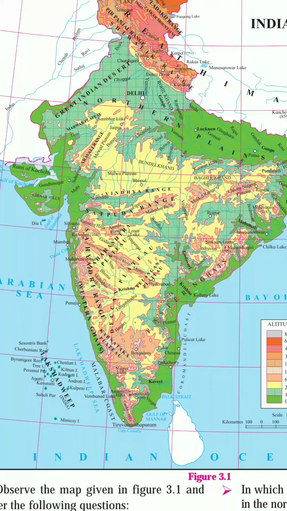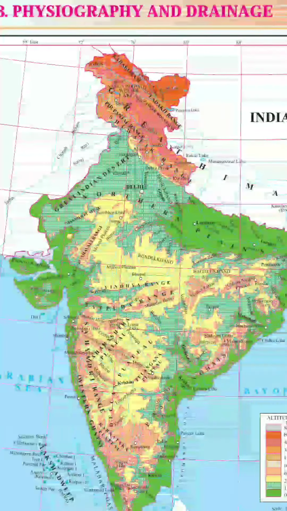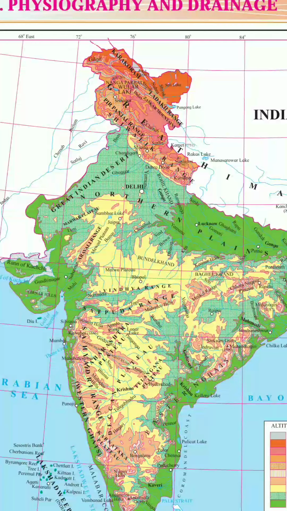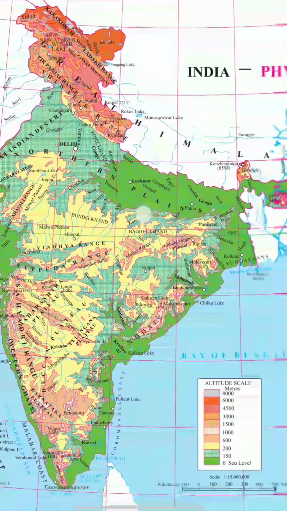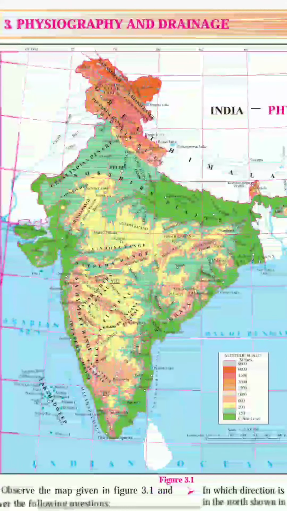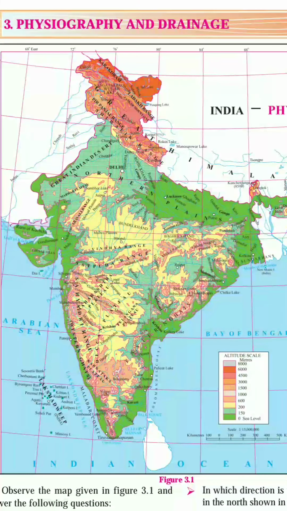Okay, this is what the division of India. And here now we are going to study about each part very deeply. Okay, so you understand what is the physiography of India? Okay, similarly we will see the physiography of Brazil also, but afterward.